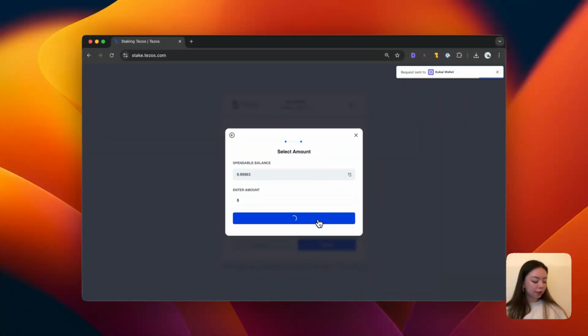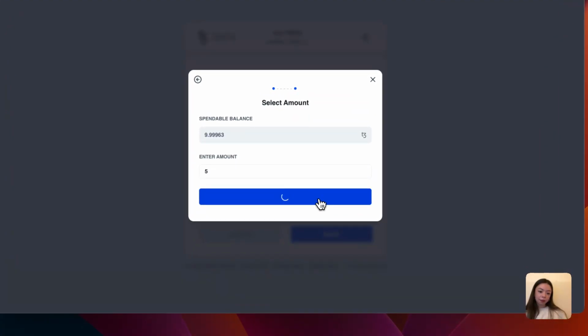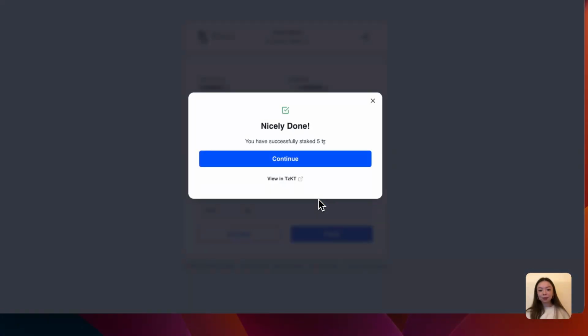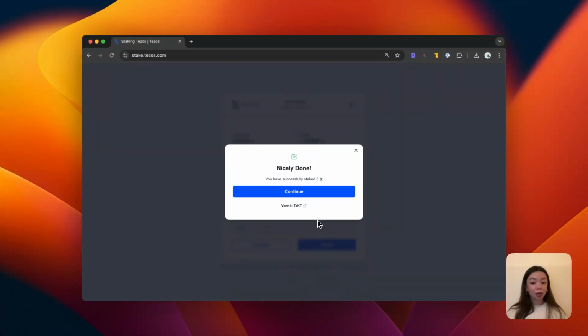Check my wallet. Okay, the confirmation screen has popped up. I'm swiping to approve. And let's see. Going. Nicely done. We have now staked 5 Tez. If you've followed along up until here, you should now officially be a staker on Tezos.